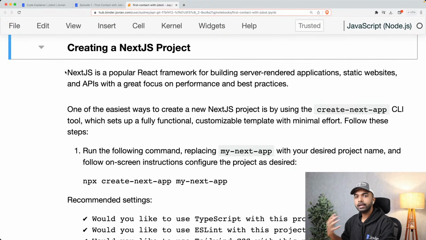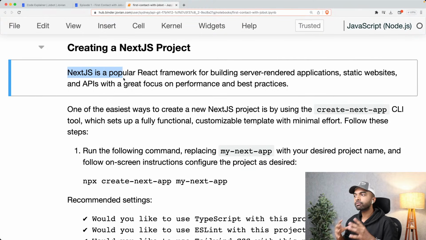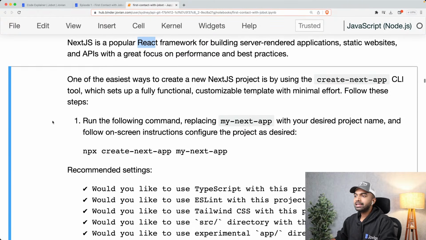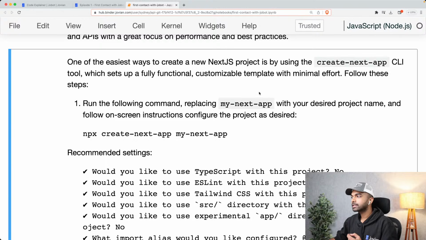Now, let's talk about creating our project. So we are going to use Next.js to create our project. So Next.js is a popular React framework for building server-rendered applications, static websites, and APIs. So it's a full stack JavaScript framework that uses the React JavaScript library, which is what possibly 90% of websites made in the last 5 years are using. Don't quote me on that, but Next.js and React are both insanely popular, and the easiest way to create a Next.js project is using the create-next-app command line tool, which sets up a fully functional customizable template with minimal effort.